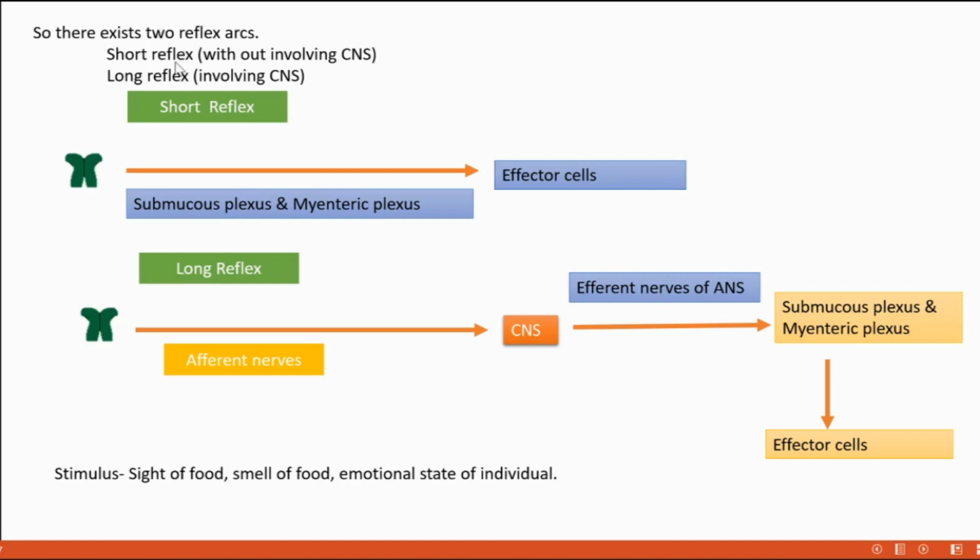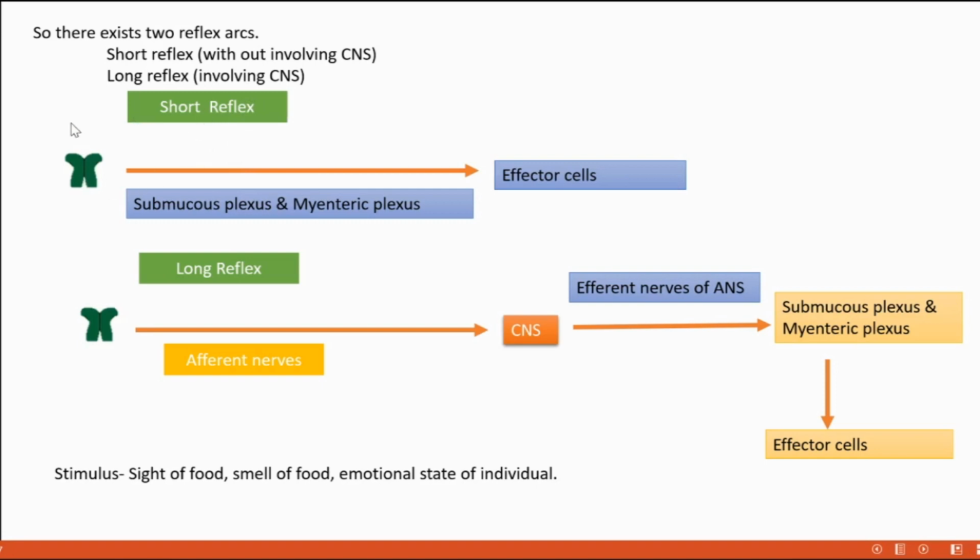Reflex means response. Response means action on food. That we need to keep in our mind. So we are dealing with the short reflex. In short reflex, what is happening?